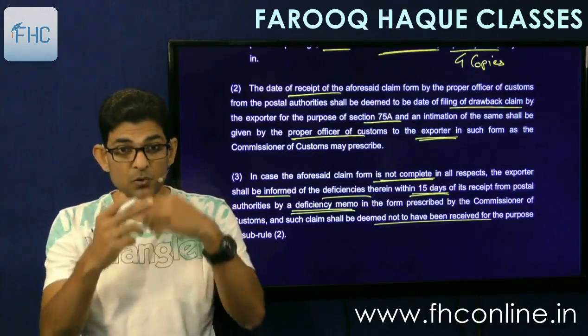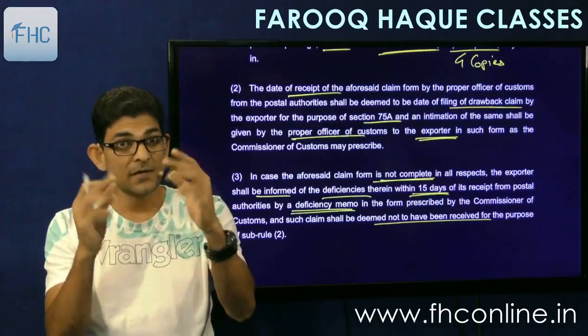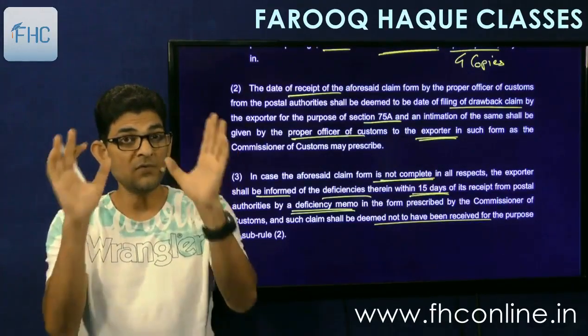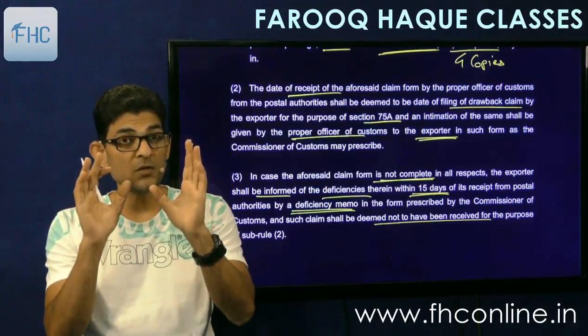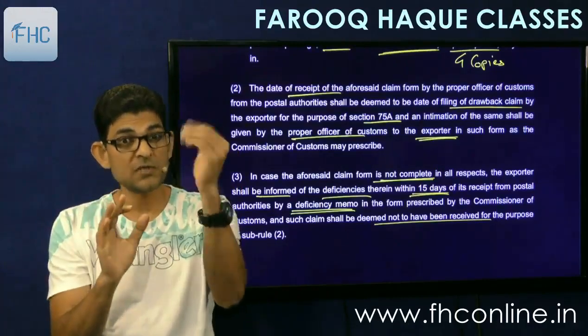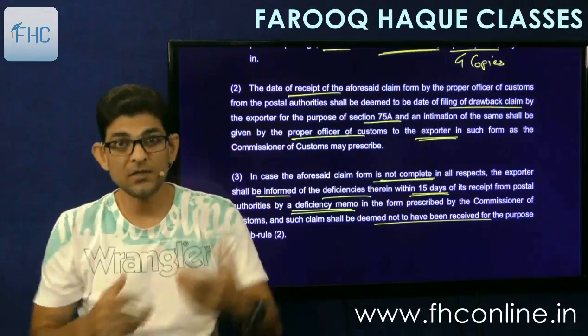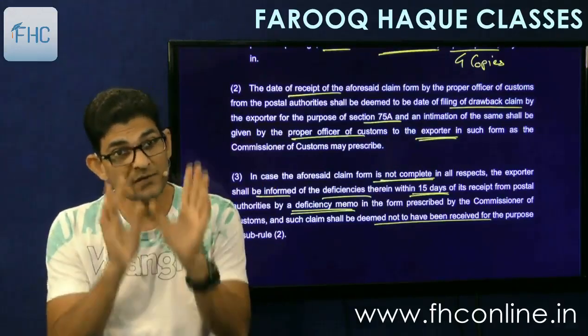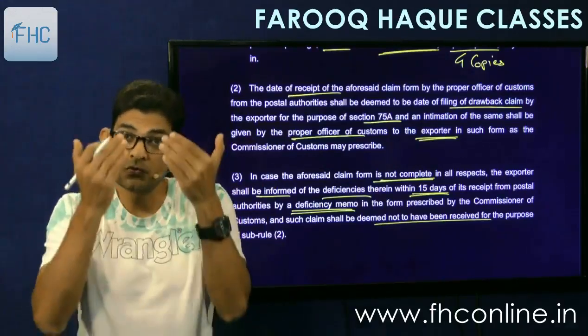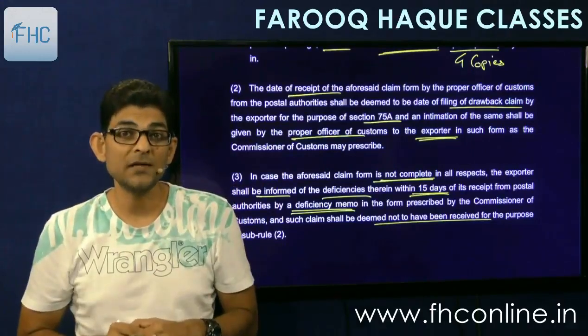So till the time you remove the deficiencies, the claim is not received. Claim will be deemed to be received only when you make good the deficiencies, and the officer is satisfied that yes, everything is received now, so then it will be deemed that you have filed the claim.